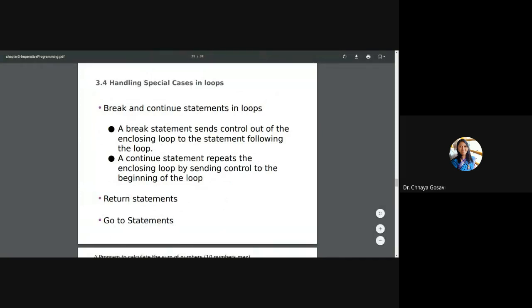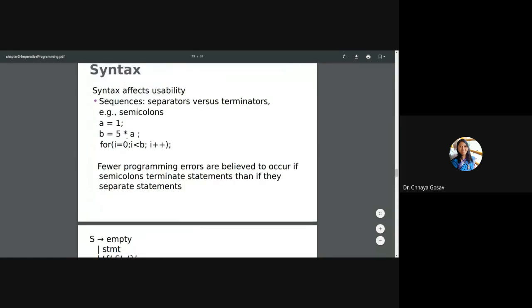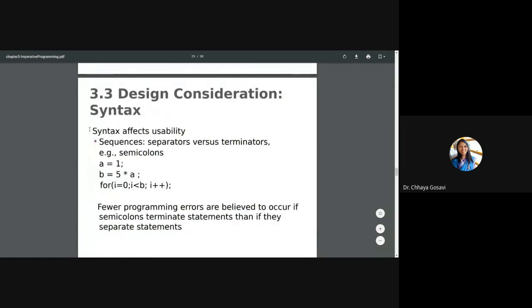Yesterday we have seen how to write syntax directed translation, meaning control flow for different types of constructs like if statement, case statements, then while loop, do while loop, for loop, while in for, like this. We have seen the grammar and the side effects or syntax which affects usability. Example was semicolon. Semicolon is used as a separator to separate out two statements, but sometimes it is also used